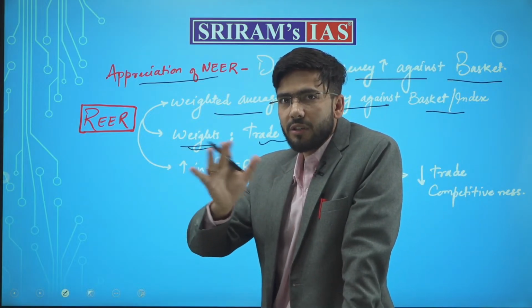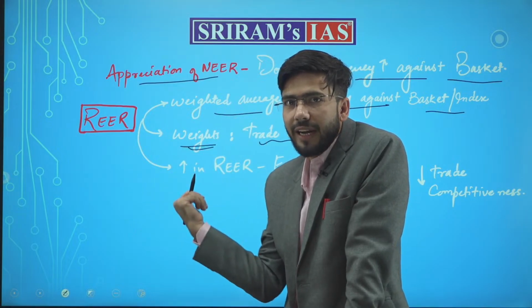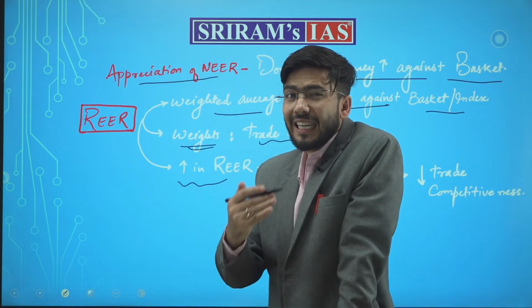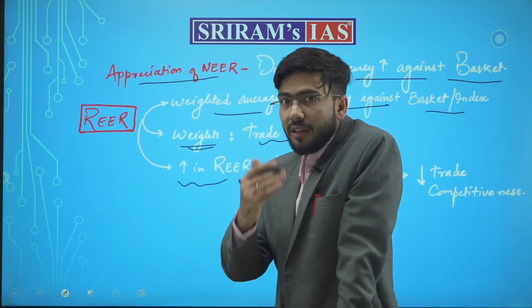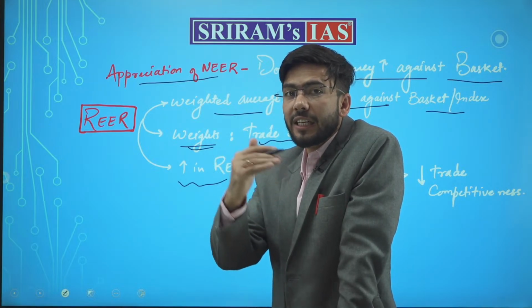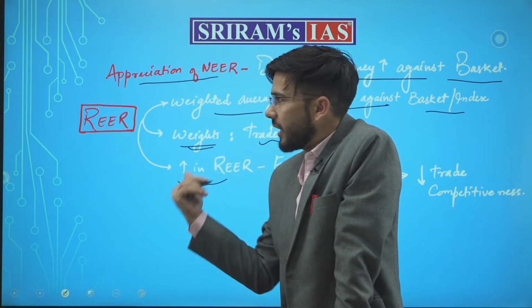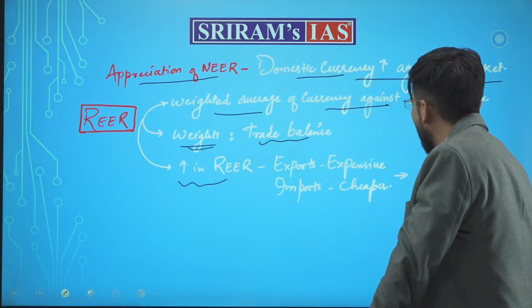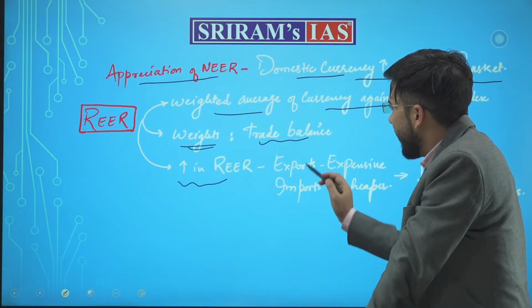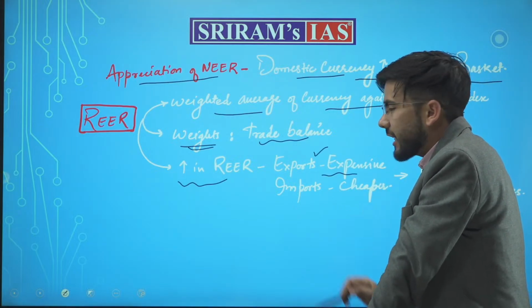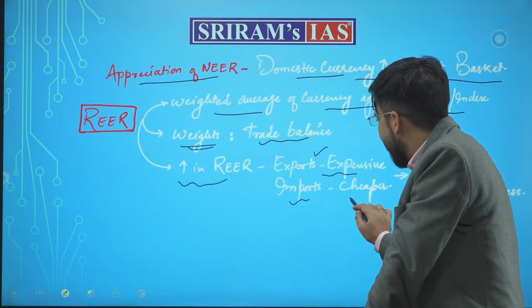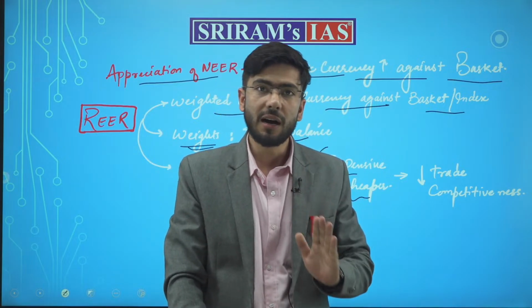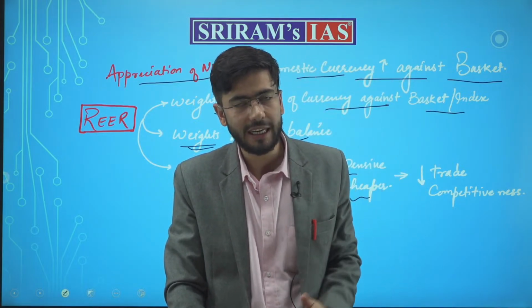The amount of trade which we do with these currencies defines the weights which we use in REER. Lastly, if there is an increase in REER, that is, if the index derived from REER is increasing, then the trade competitiveness decreases. Why? It means that our exports are getting expensive and our imports are getting cheaper, which means that our exports will decrease.